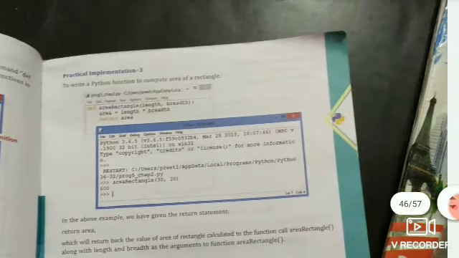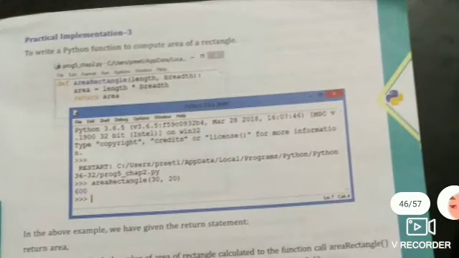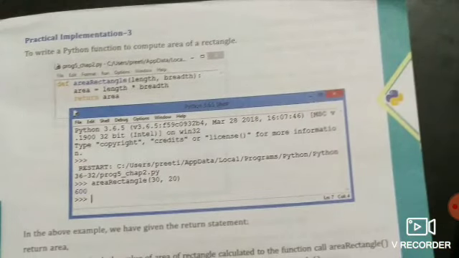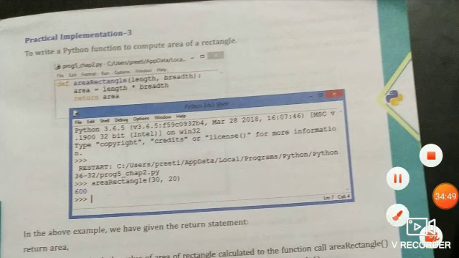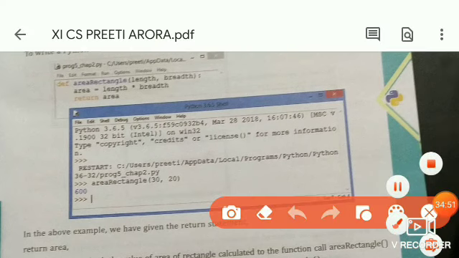Then one more practical implementation, where we create a function to compute the area of a triangle. The def keyword is used for defining the function, then the name of the function, and inside the function there are two parameters: first is length and second is breadth.